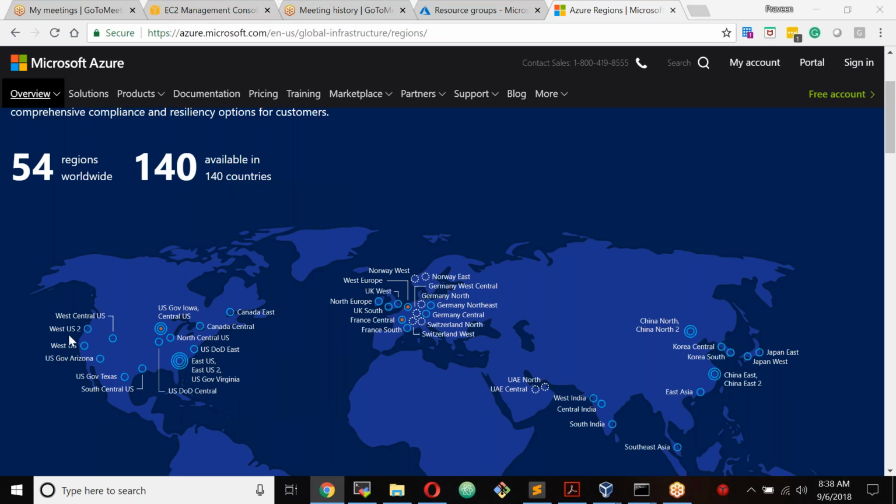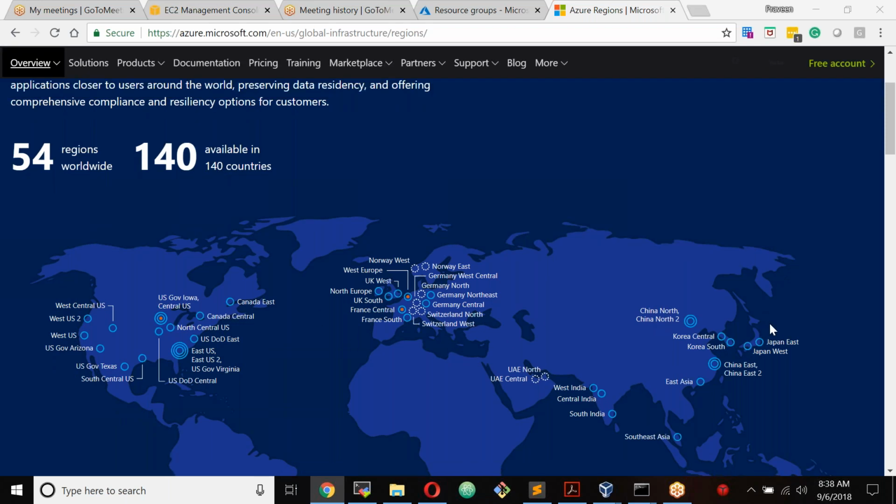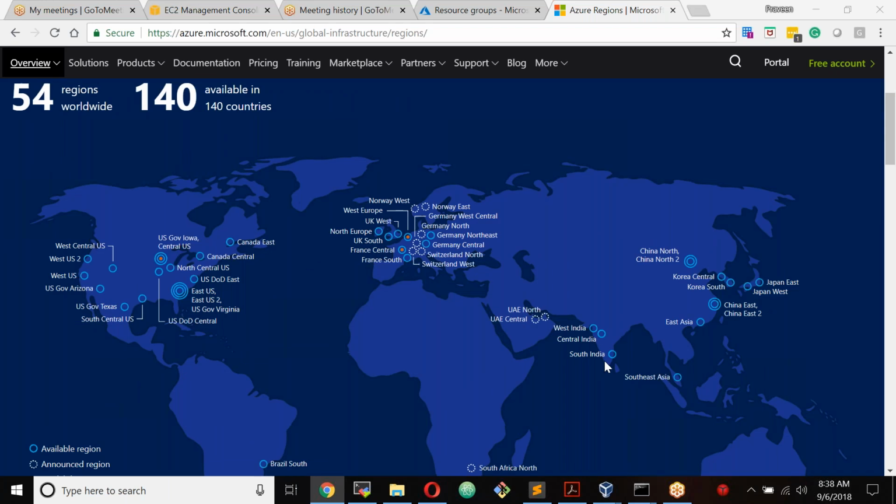You can see West US 2, and there are a lot of data centers or regions on the US side, and many regions in Europe also. In India, we have 3 regions: South India, Central India, West India. Azure has more regions than any other cloud service provider. Amazon has 18 regions, and Google Cloud also has 10 plus regions, while Microsoft Azure has 54 regions overall.